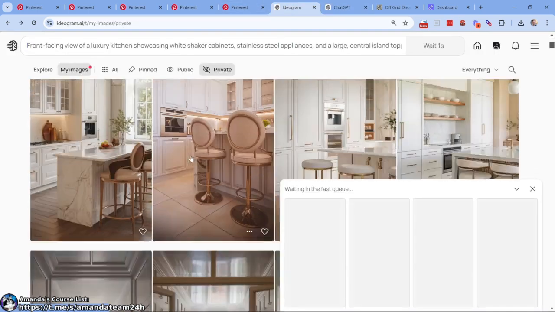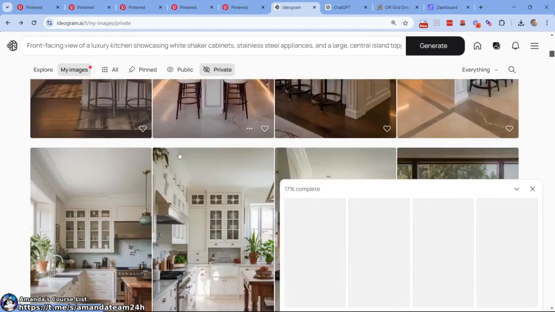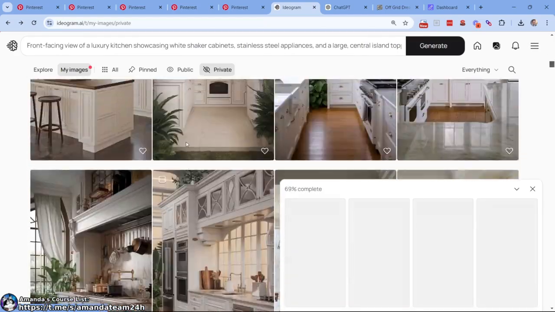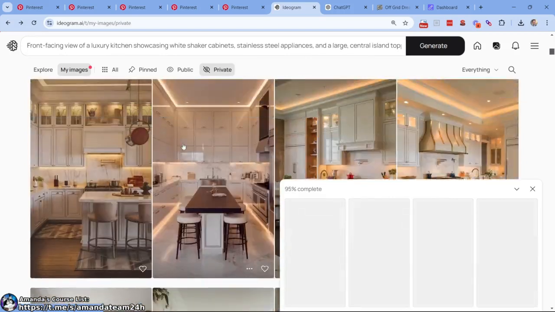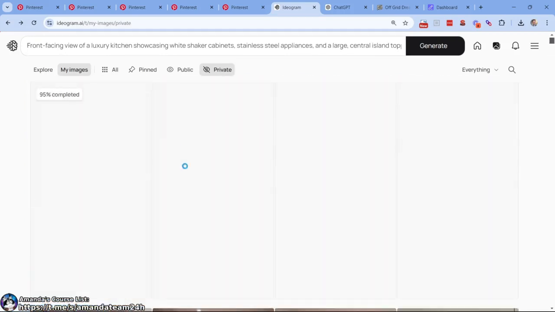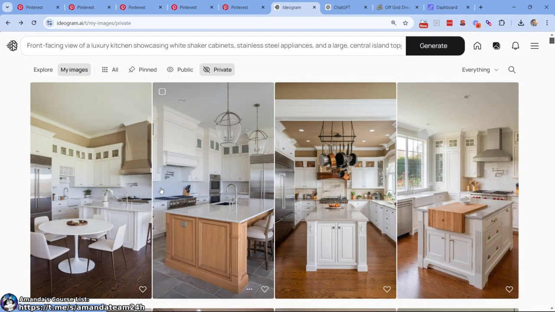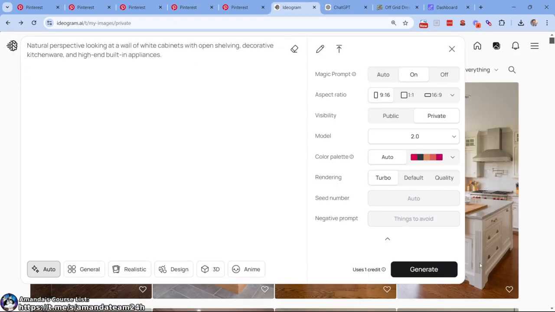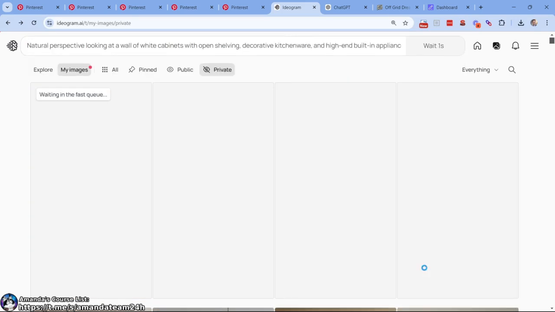So right now we have this one. 1, 2, 3, 4, 5, 6, 7. We've generated 7 times 4. So what is that? 28 different images. And this is the power behind what we're doing here. Very cool. So 28 images. I want to go for 40, a little bit more than 40, because we're going to probably not use all of them. Maybe I'll just go with it.